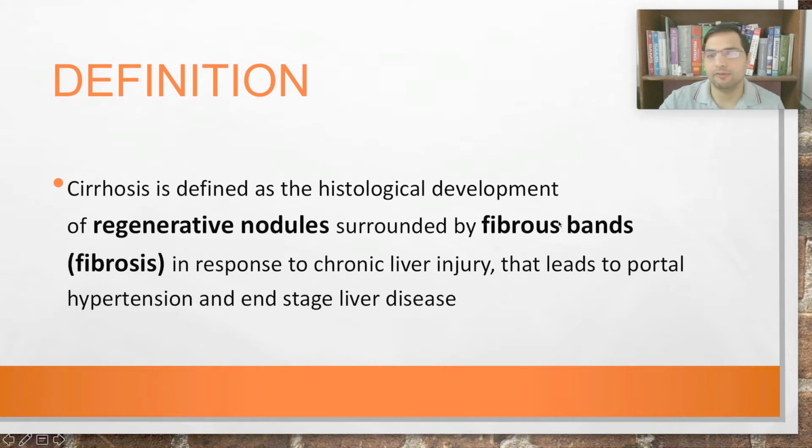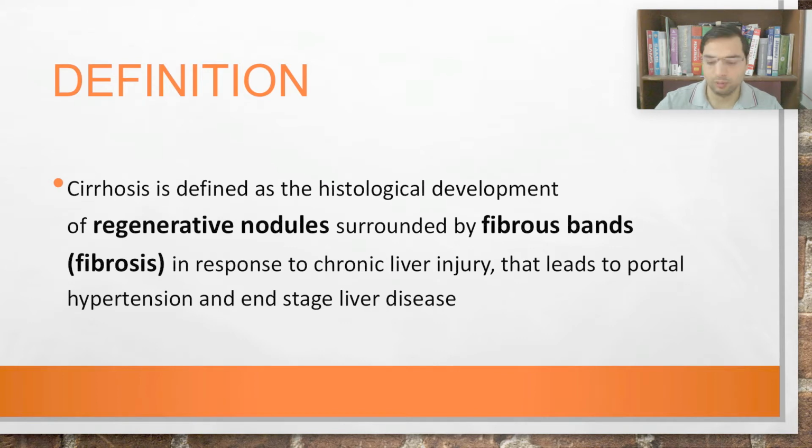by fibrous bands. I'm going to talk about this process at the end, so if you want to learn about it, then you skip to the end of the video, right? So for the definition, you have to remember what cirrhosis is. Cirrhosis is the formation of regenerative nodules surrounded by fibrous bands. So these two terms, regenerative nodules and fibrous bands, that is fibrosis, are important. Cirrhosis does not have a very strictly defined definition, but we can remember it by having regenerative nodules and having fibrous